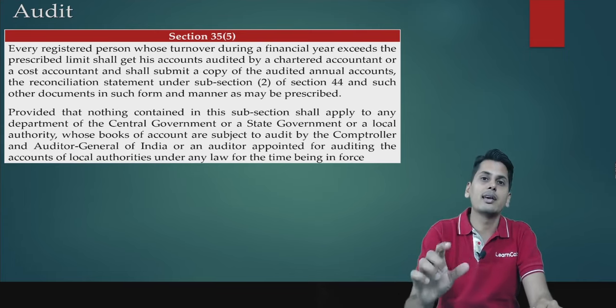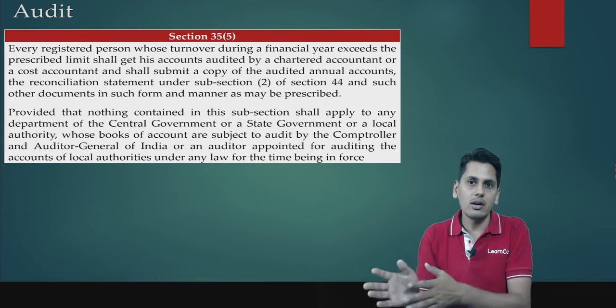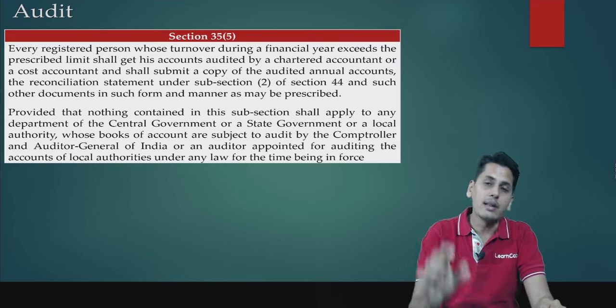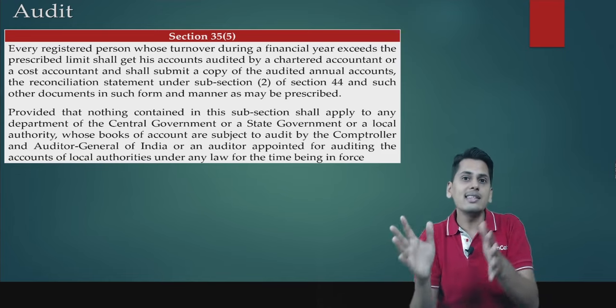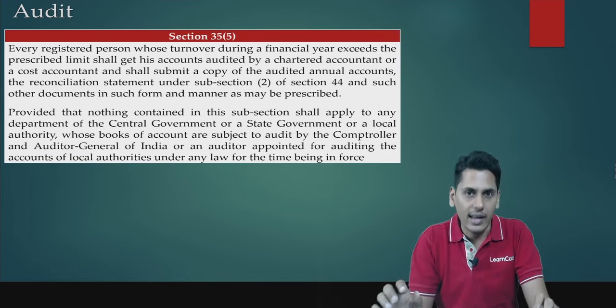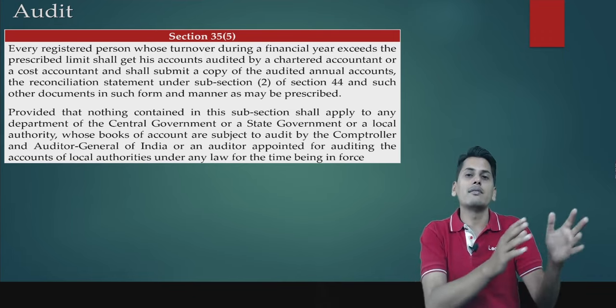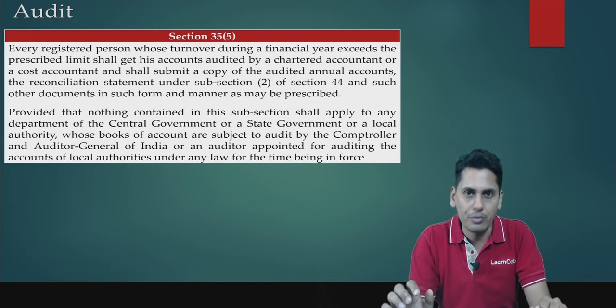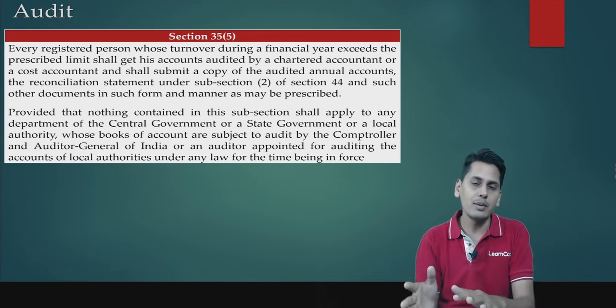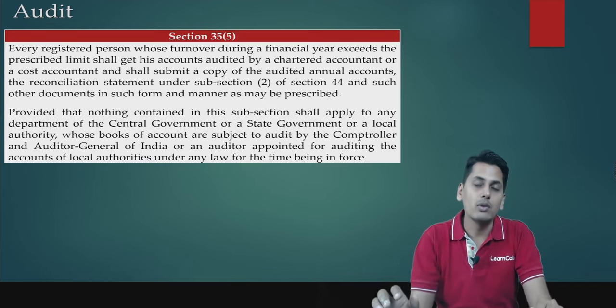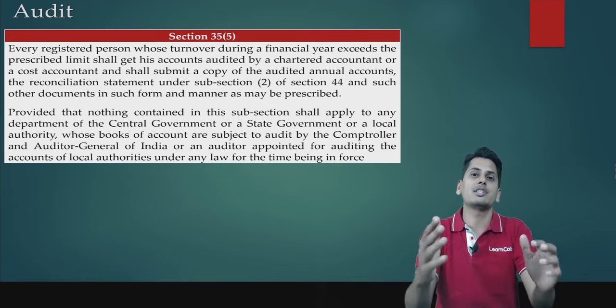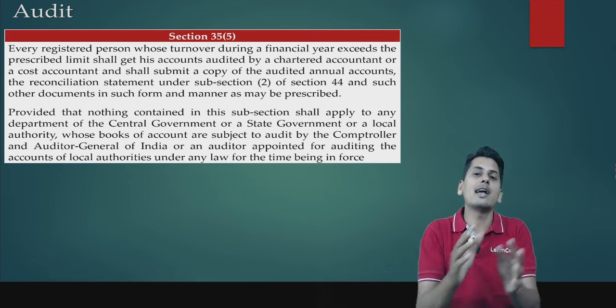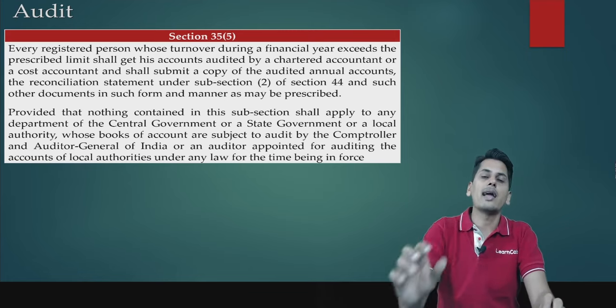they need to get their accounts audited by a chartered accountant or by a cost accountant, and they need to file a reconciliation statement in form GSTR 9C along with the annual return which is going to be filed under section 44. So what is that reconciliation statement? This reconciliation statement would reconcile the value which is furnished in the GST returns vis-a-vis the value which is available in the audited annual accounts.